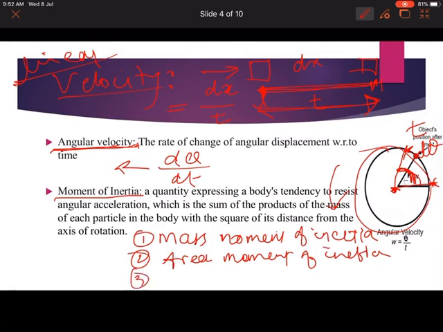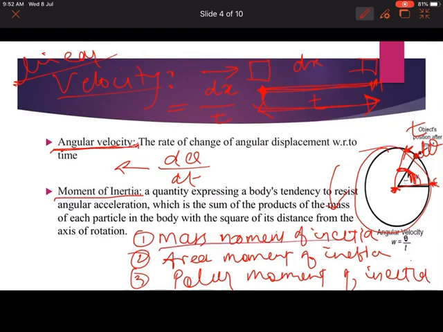Third is polar moment of inertia. So mass moment of inertia, area moment of inertia, and polar moment of inertia are the three types of moment of inertia.